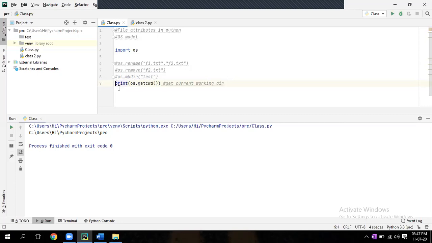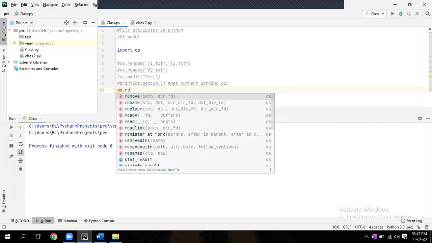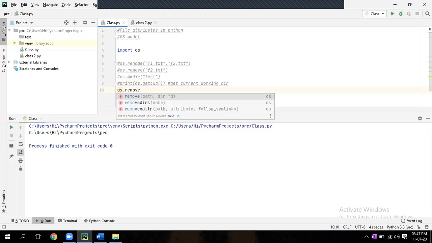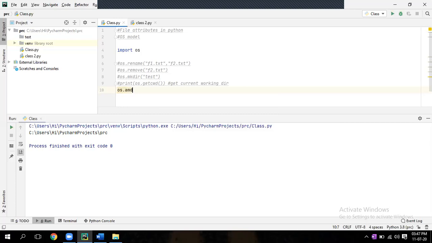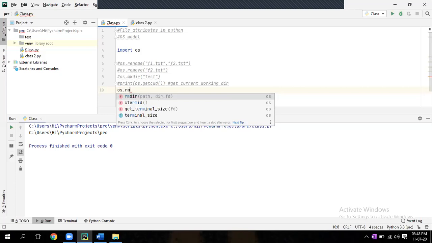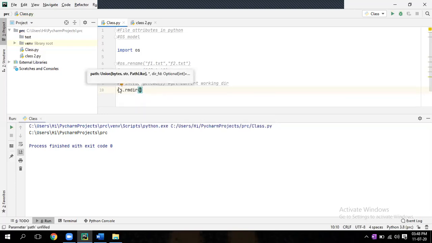Now the next one is os dot rmdir, remove directory. First one. And give that folder name, test, within quote. Suppose you want to delete the folder, you can write rmdir.